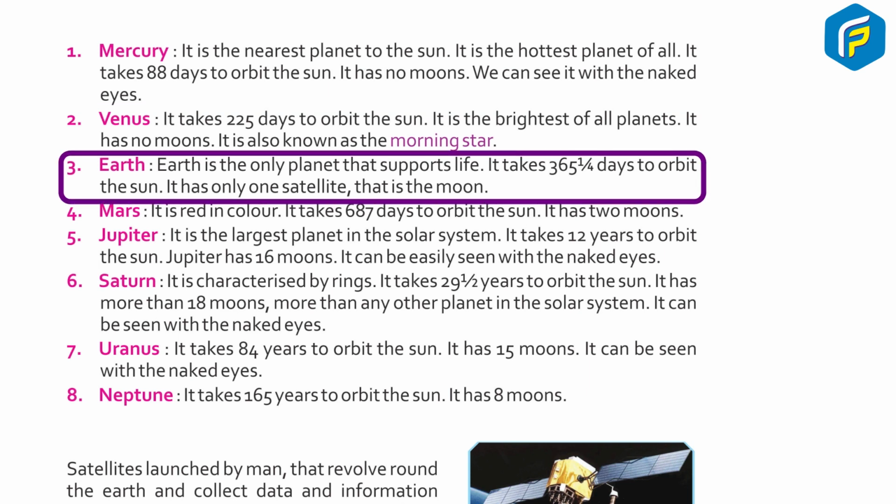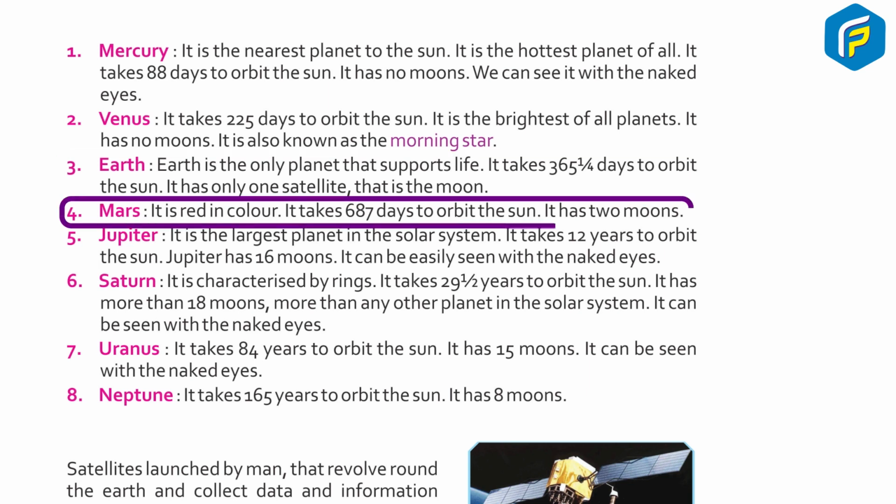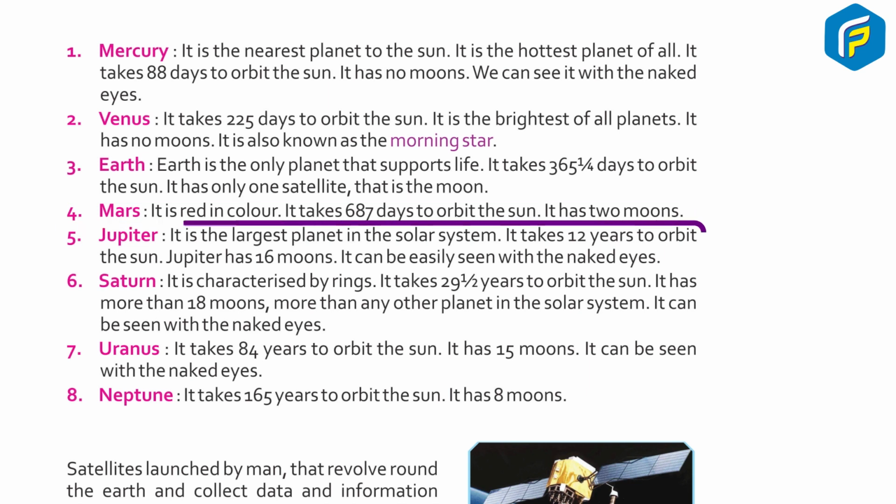3. Earth. Earth is the only planet that supports life. It takes 365 1/4 days to orbit the sun. It has only one satellite, that is the moon. 4. Mars. It is red in color. It takes 687 days to orbit the sun. It has 2 moons.